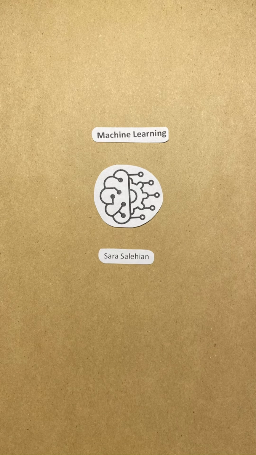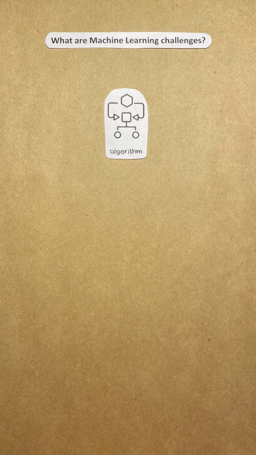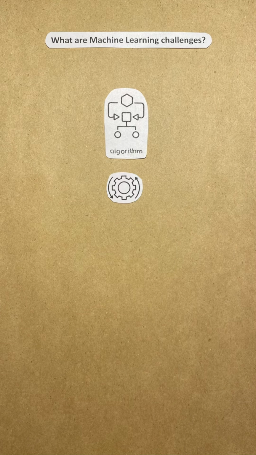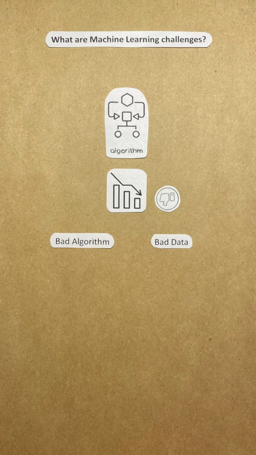This is the 6th video of machine learning series. In this video, we are going to talk about machine learning challenges. In machine learning, our main goal is to choose the right algorithm and train it on data. If something goes wrong, it's usually because of bad algorithm or bad data. Let's talk about some common problems with data.